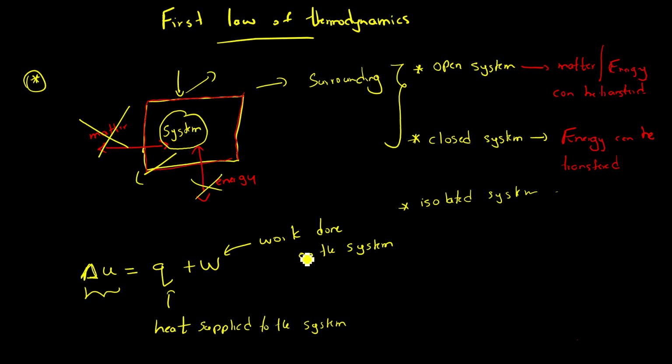Why is this important? You know that a system can do work on its surroundings, right? The most common example is, let's say you have an object and you have pushed it for 7 meters. Now you have done the work, which means you have supplied the energy.